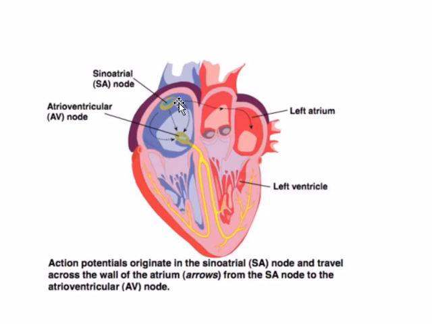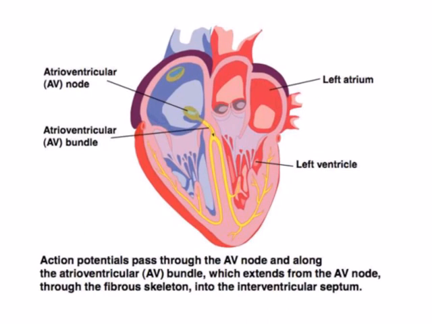So as we have already studied, the SA node generates an impulse, and through the interatrial fibers, this transmits to the AV node. In the AV node, the action potentials pass through the AV node to the atrioventricular bundle, and from the atrioventricular bundle along the fibrous skeleton into the interventricular septum.